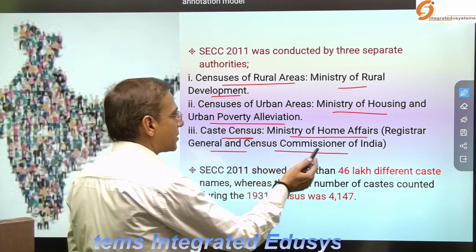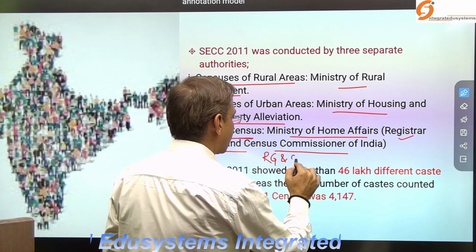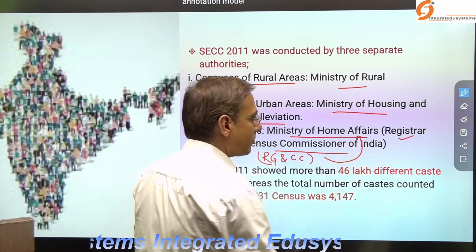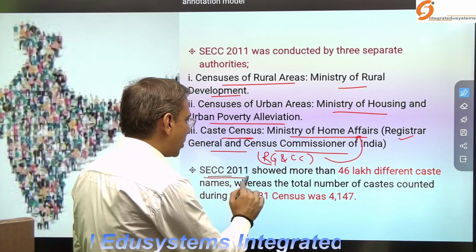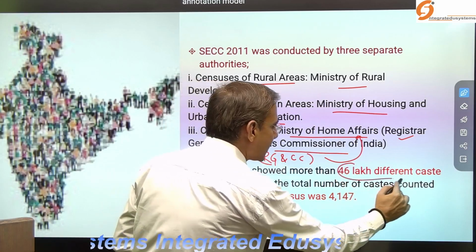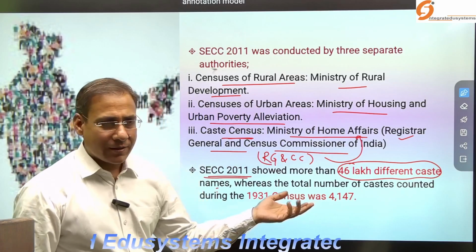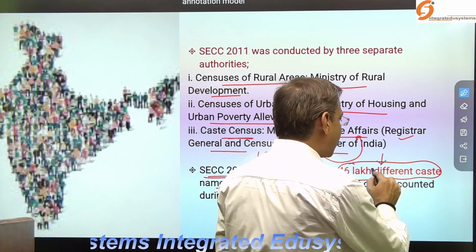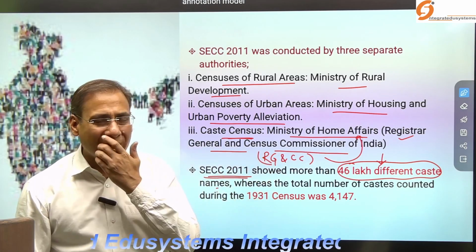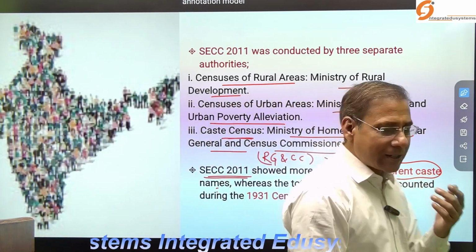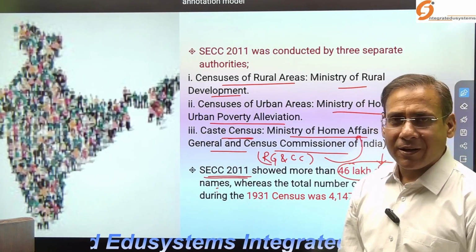The RG and CC come under the Ministry of Home Affairs. Now, the socio-economic caste census showed more than 46 lakh different castes. This figure is not in the public domain. But according to this SECC, how many castes existed in India? 46 lakh castes. How was this blunder made?